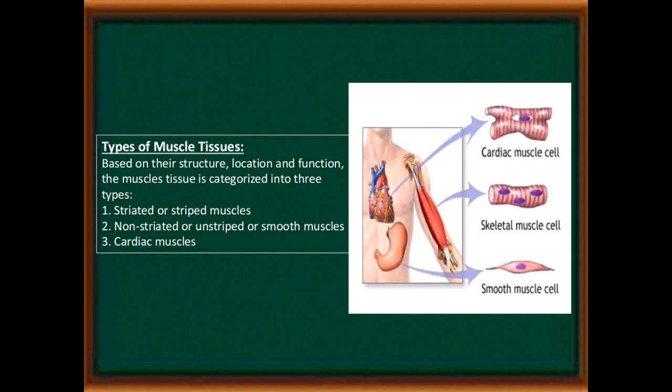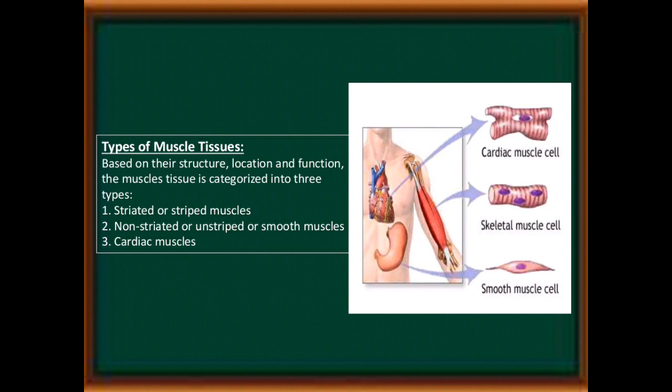Types of muscle tissue. Based on their structure, location and function, the muscle tissue is categorized into three types. Striated or striped muscles, also known as voluntary muscles. Non-striated or unstriped or smooth muscles, or visceral muscles, which are involuntary in action. And the third one is the cardiac muscles. Cardiac muscles are confined to the heart only, and are also involuntary in action.